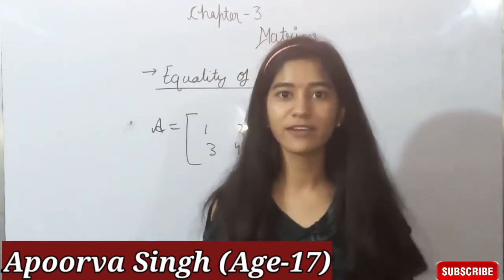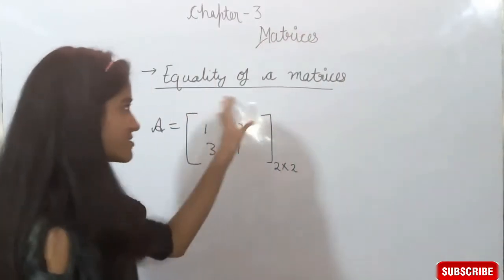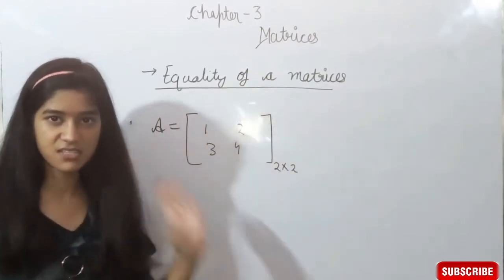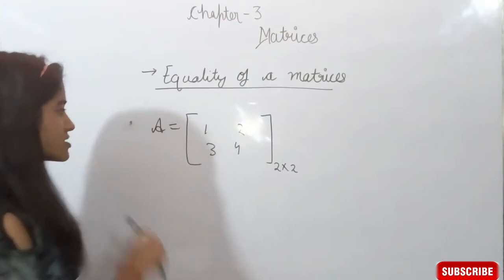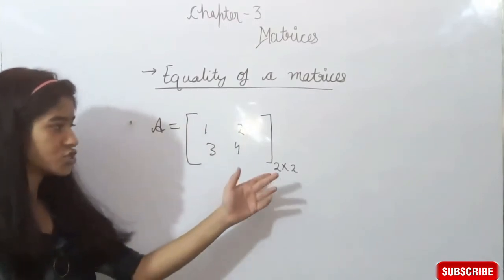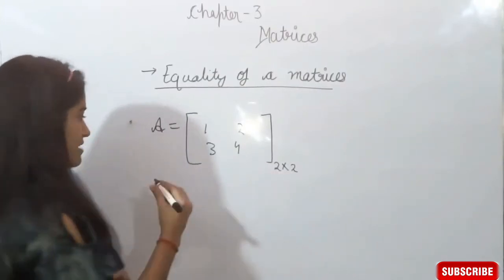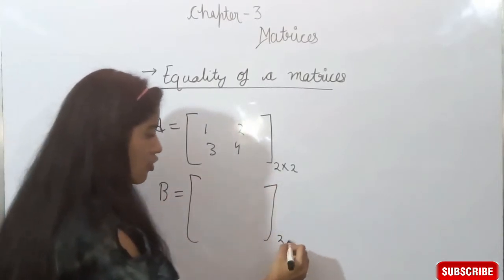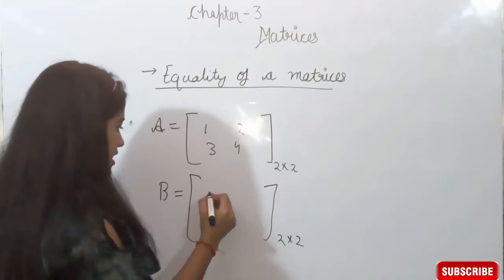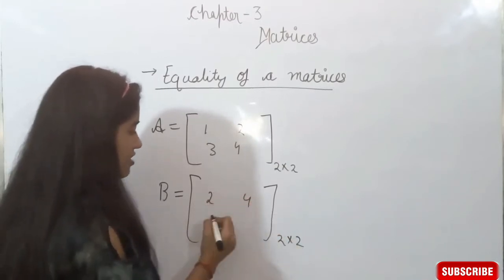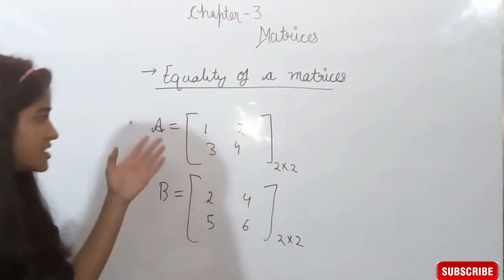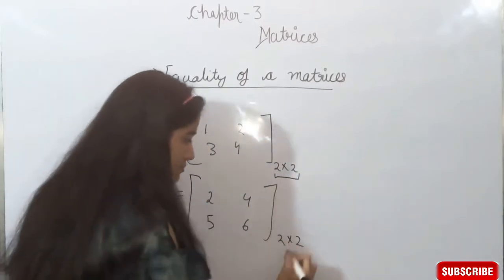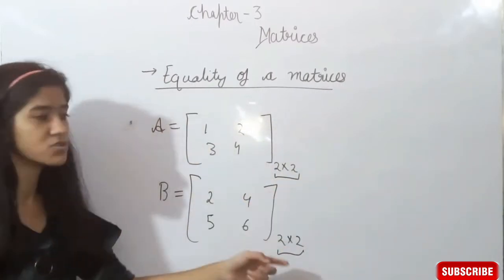Friends, now I am going to start with equality of matrices. Equality of matrices is a topic of matrices only. Suppose A is a matrix of order 2 cross 2 and another matrix B is of the same order 2 cross 2, having elements 2, 4, 5, 6. So there are two matrices A and B having the same order. You can see here order is most important.